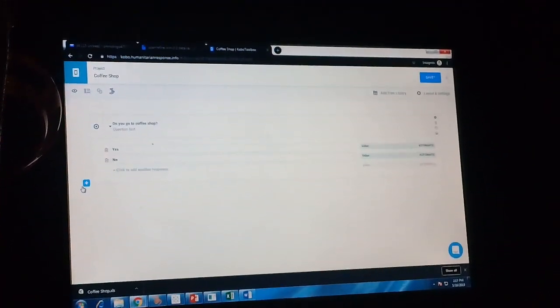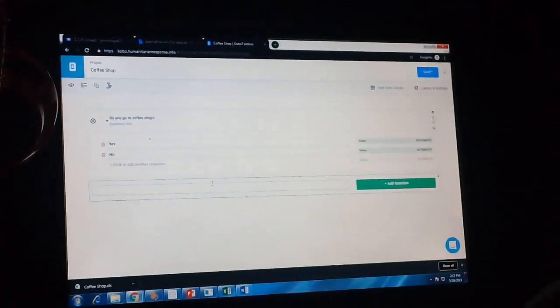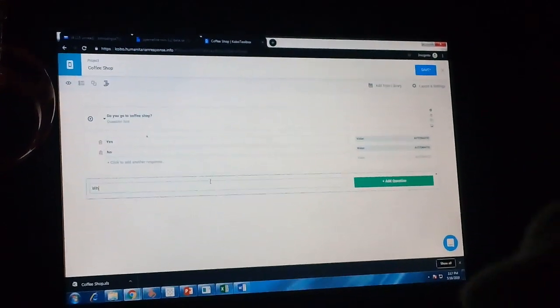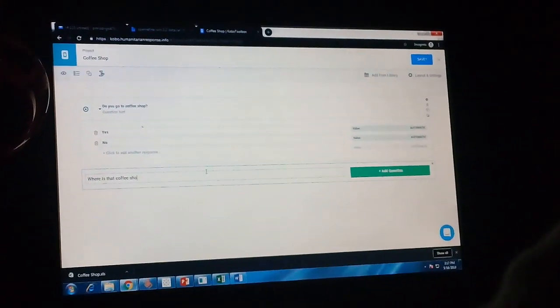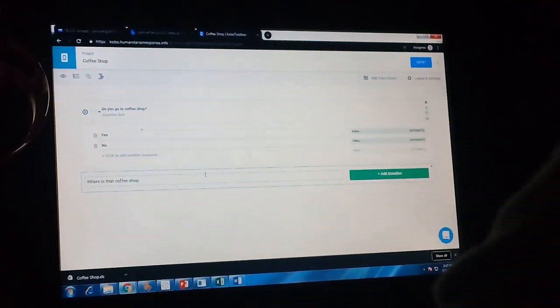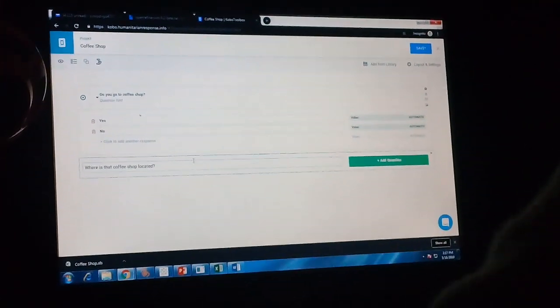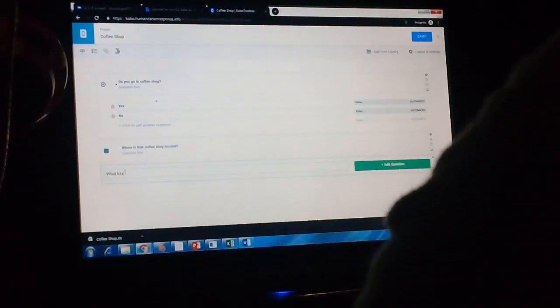Then click this again to add question. Then where is that coffee shop located? Then add question, pick area to show the area of your coffee shop. Then add this. Then what kind of